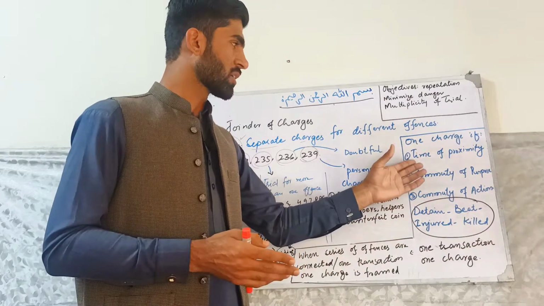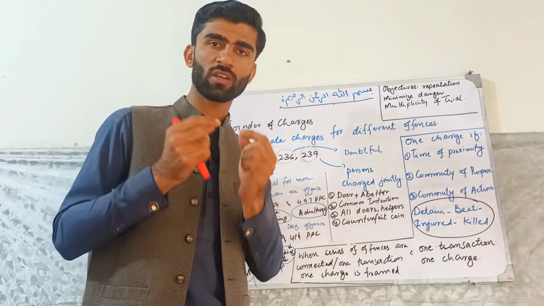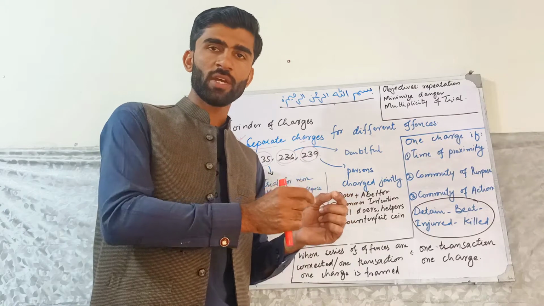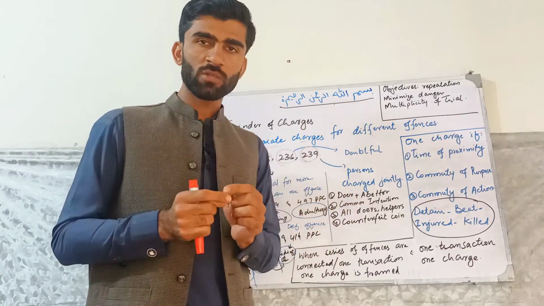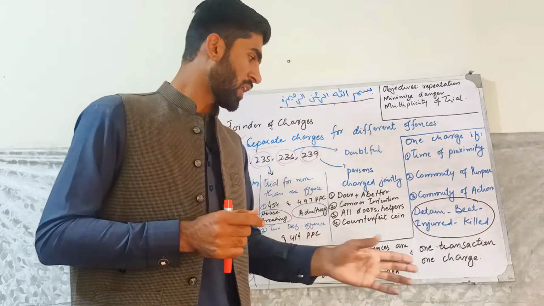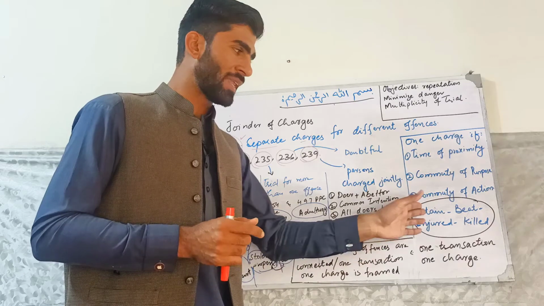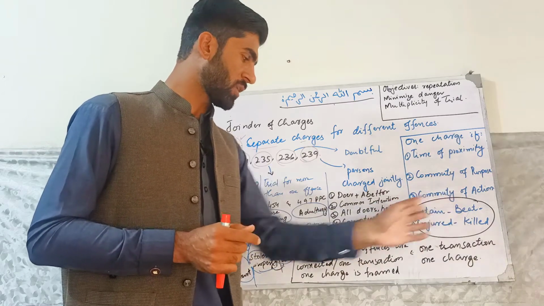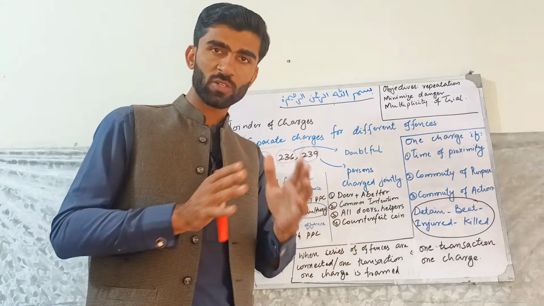So this is the time of proximity. He has done all these things in one transaction. First he detained, then he beat him, then he injured him, and finally he killed him. When a series of offenses like detention, beating, injuring and killing are connected and are in one transaction, these are different offenses.